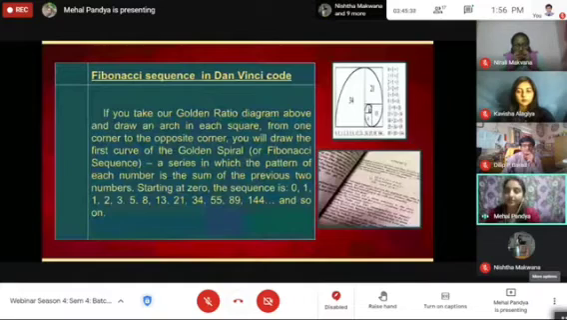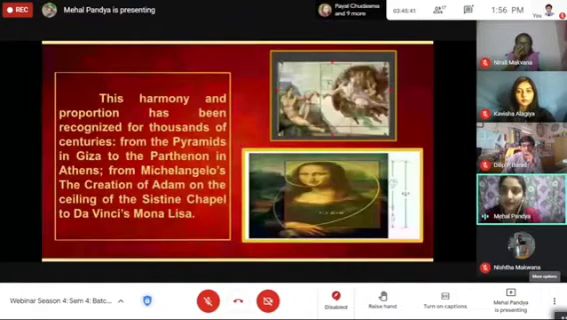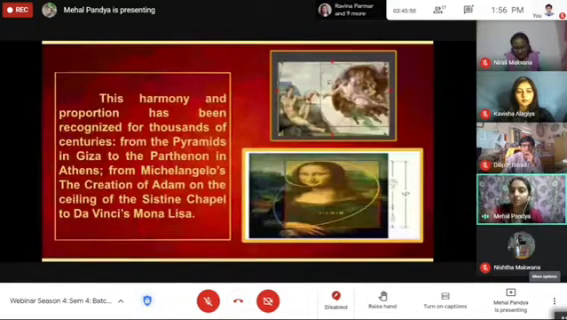Another example is the Mona Lisa, and this harmony and proportion has been recognized for thousands of years, from the pyramids in Giza. As we know, the pyramid is also used in the novel Da Vinci Code, which we find in the Louvre Museum. And then Michelangelo's The Creation of Adam on the ceiling of the Sistine Chapel, which is here. You can see in this slide, and the Mona Lisa in the Da Vinci Code, that we can find the golden ratio here also.